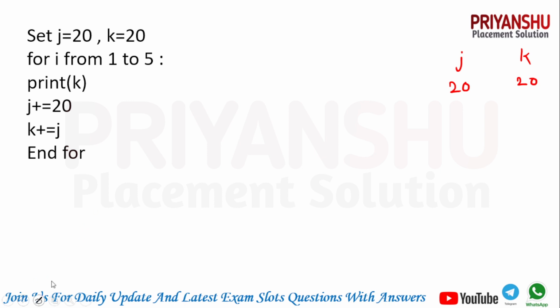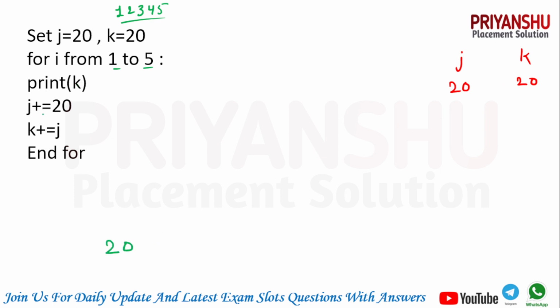So next thing, guys, we have a for loop. The for loop is starting from 1 to 5. It means the value of i is executed for 1, 2, 3, 4, 5. It means, guys, 5 times this loop is executed. And we need to print k. First, let's see. So print k. k is nothing but 20, guys. So 20 is printed. Right.